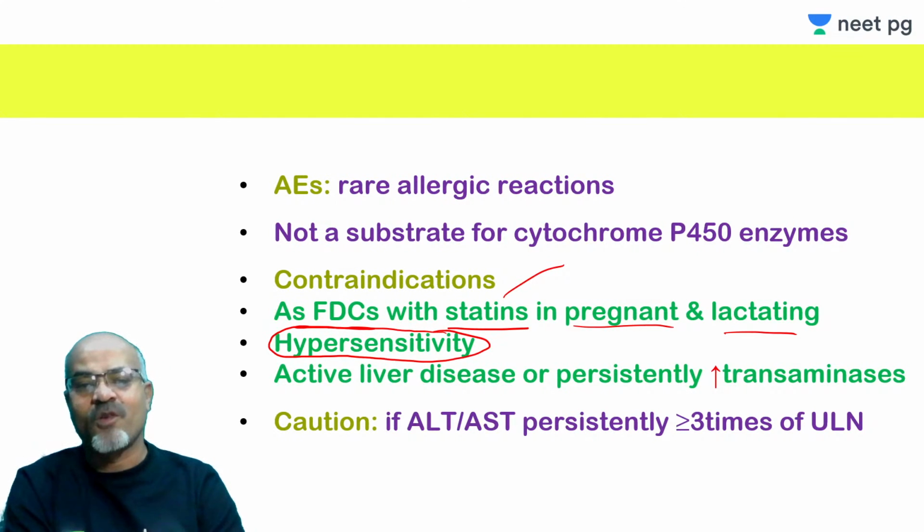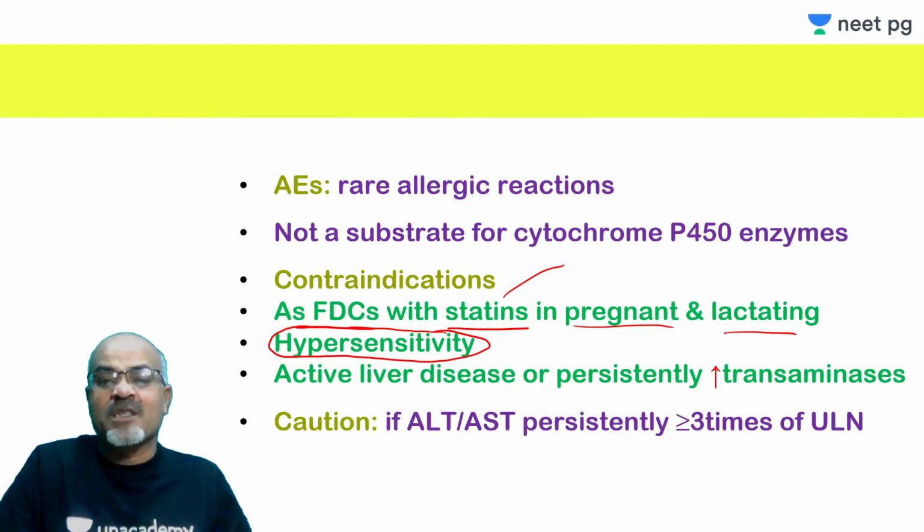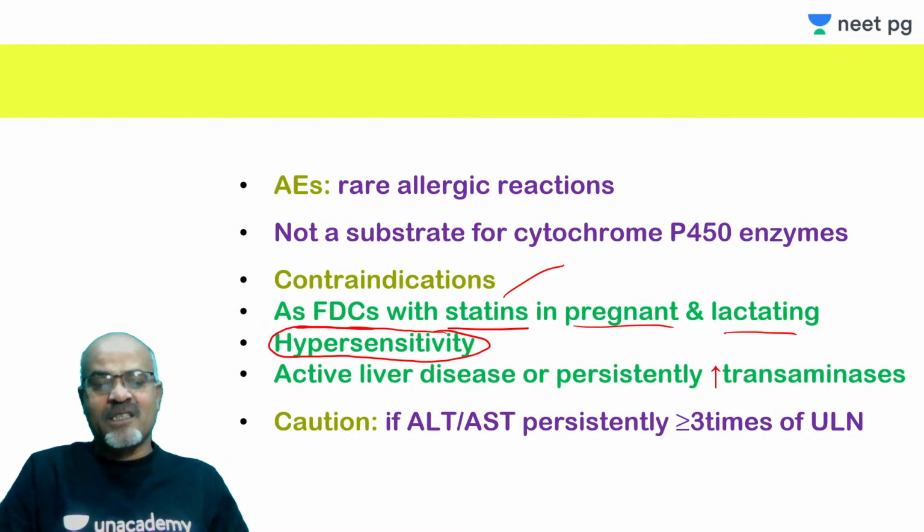because conjugation is important for these drugs. So active liver disease or persistently increased transaminases, the reason may be unexplained many times. So in these cases, this drug is contraindicated. So these three are important contraindications to the clinical use of ezetimibe, and one should exercise full caution if already there is hepatotoxicity or potential to increase transaminases.